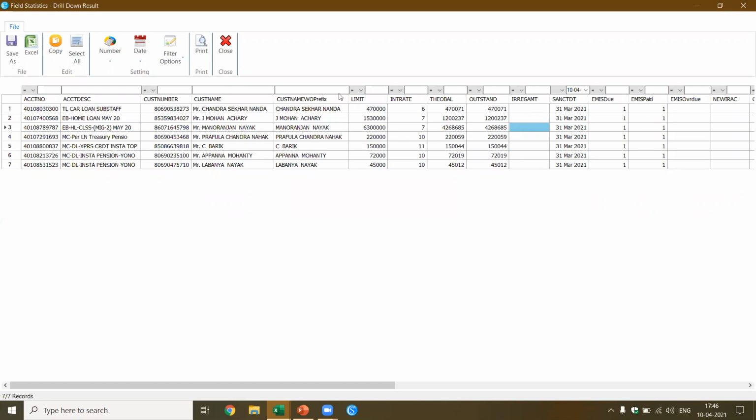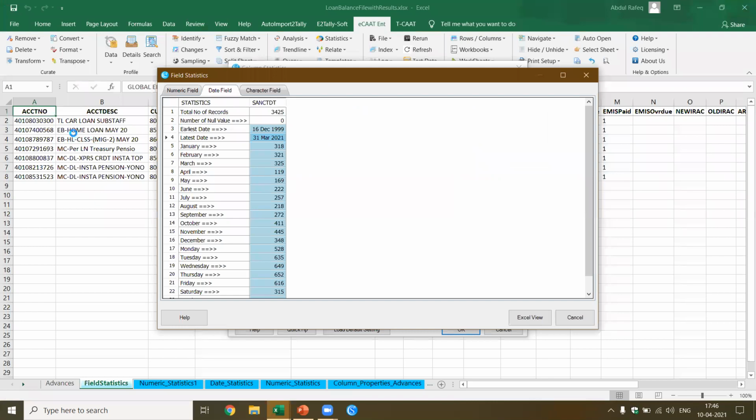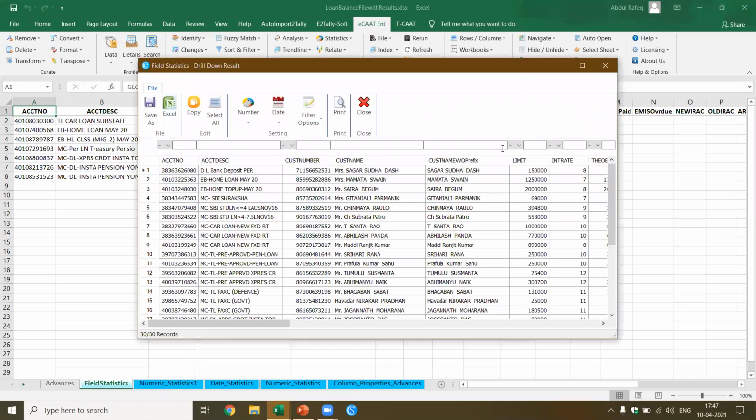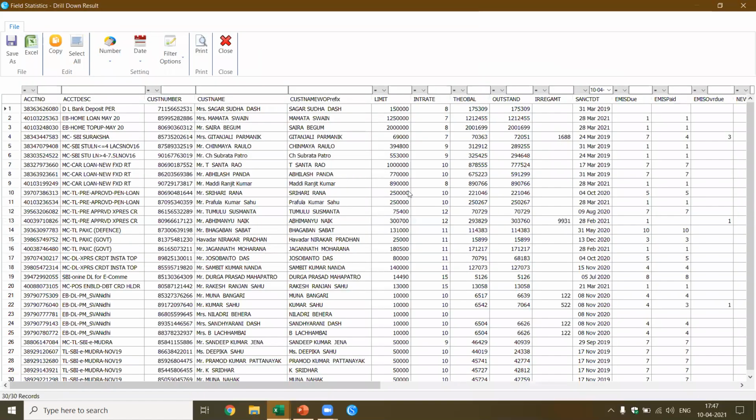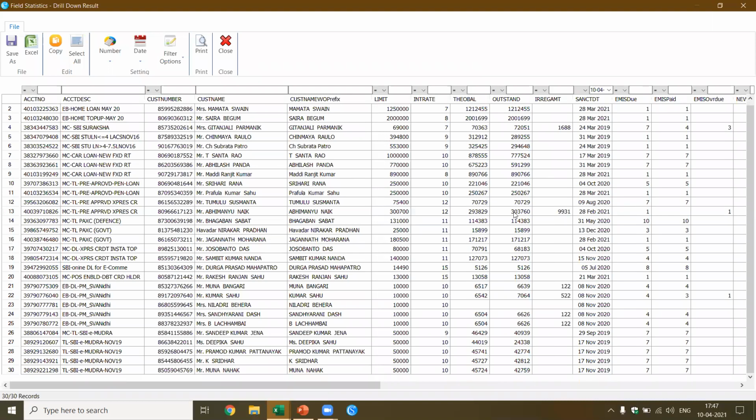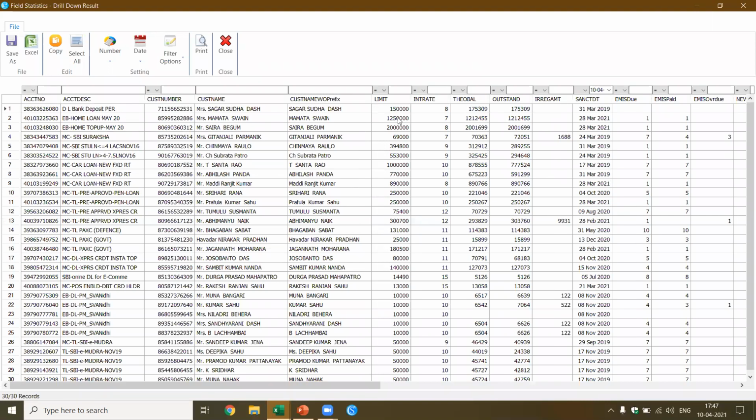What do you do in this case? I just save it in Excel, and then I do further analysis. So like that, I can do this particular analysis. Now let's say I got these loans on a Sunday. There are 30 loans. Now I would like to look at what the loans are. If you see here, these are the 30 loans which are granted on a Sunday.